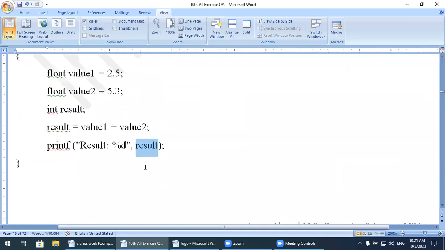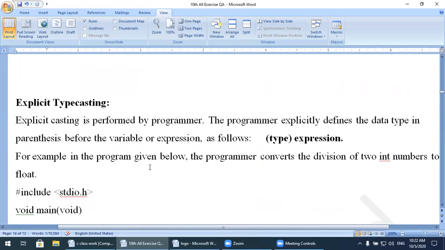So this one is known as implicit typecasting. We did nothing, only the compiler used the implicit typecasting. Typecasting means it converts the float value into the integer value. Now next is explicit typecasting, which is performed by the programmer. In the previous example, the compiler did the conversion automatically, but in explicit typecasting, we do it ourselves. The programmer explicitly defines the data type in parentheses before the variable or the expression, as follows.